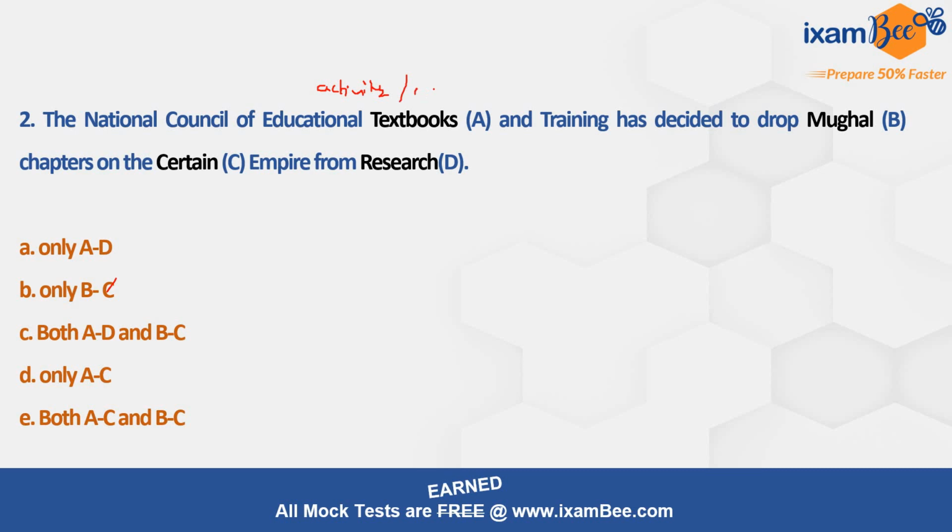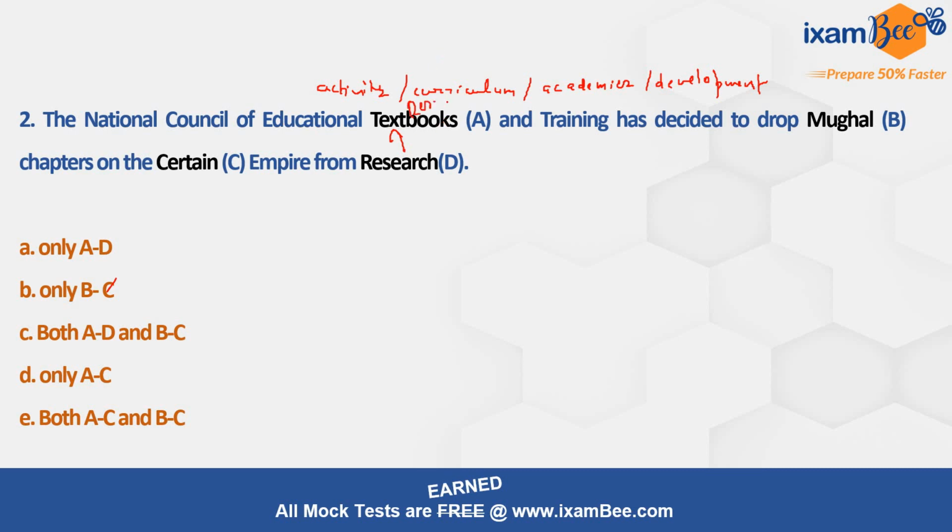Educational textbooks, no. Education should be something, it should be an activity, right? A part of your curriculum or academics, right? Or we can say a development, right? So, what if we place Mughal here? Educational Mughals and trainings? It's nonsense, right? Educational certain, again, no, because certain is an adjective here, right? So research should replace the word textbook, right? Now it makes sense. The National Council of Educational Research, right?